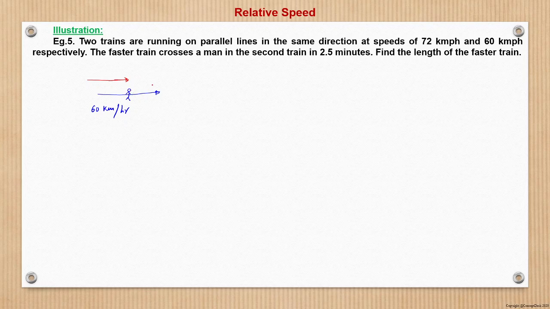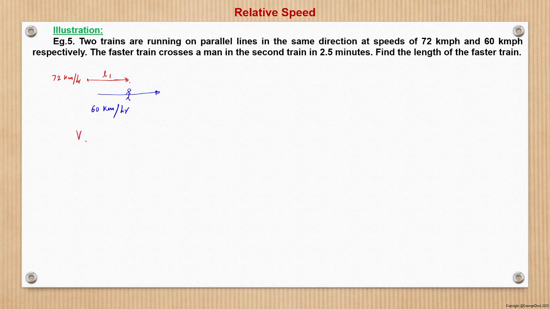So when will the crossing happen? When the rear end crosses the man, right? So with respect to this man, or with respect to the slower train, we can say that crossing will happen when the faster train covers a distance equal to n1. That is, when the rear end travels a distance n1 and arrives here, then we'll say the crossing is complete. Now this is at 72 km per hour, this is 60 km per hour.